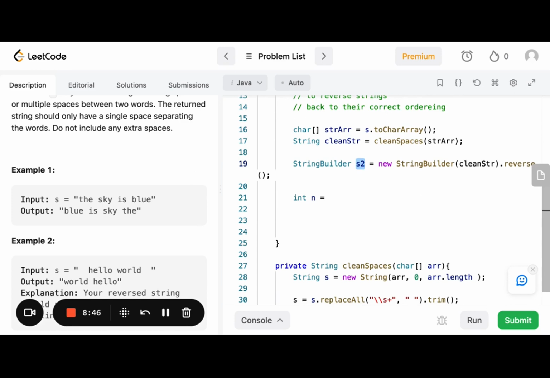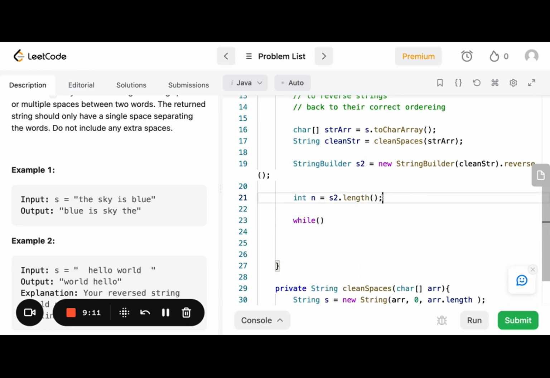Actually, s2 is fine. What should I call this? This is the string we're gonna be working with and iterating through, I should say. So actually, let's just call it s2.length. I don't have time to guess. So that's gonna be the length of our string.